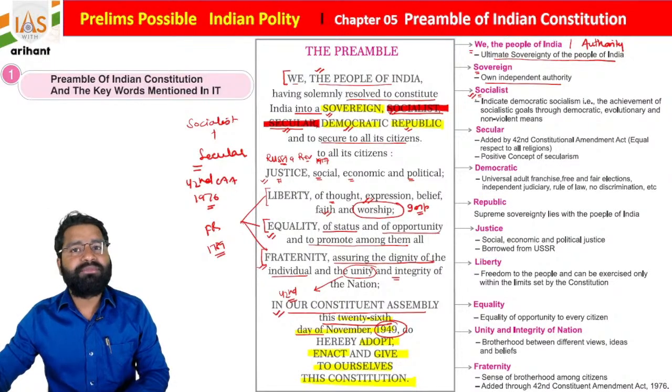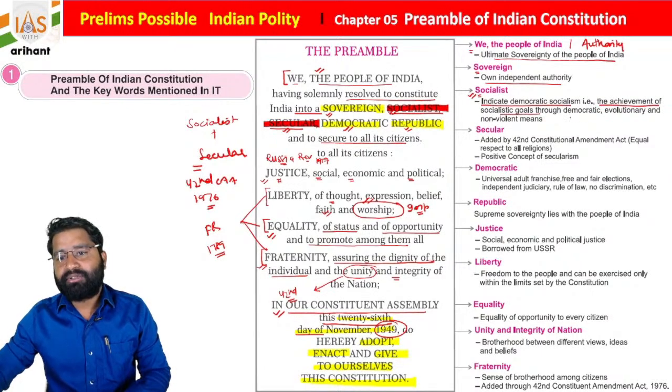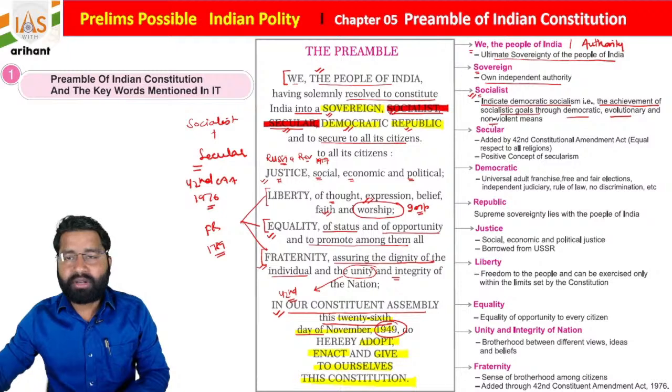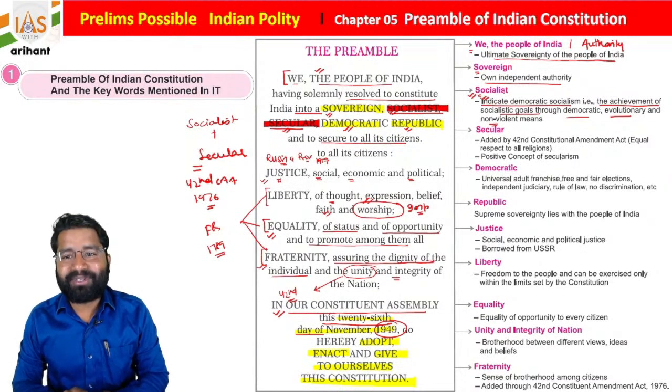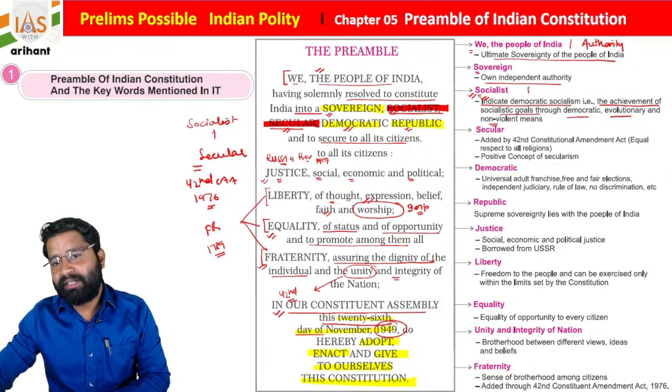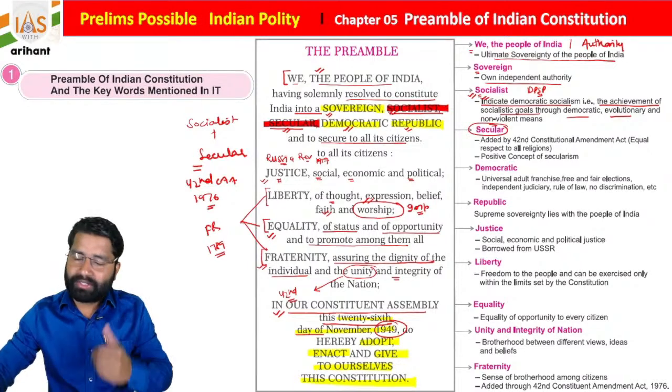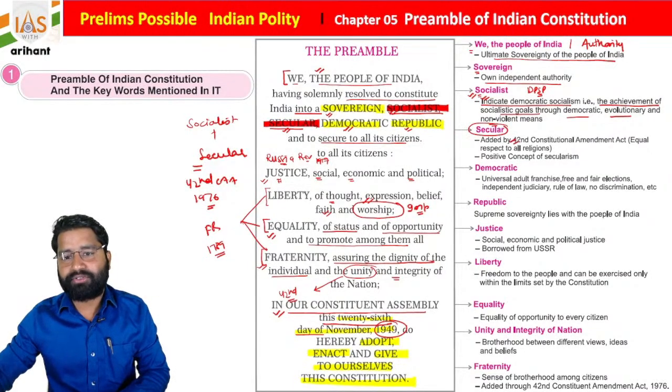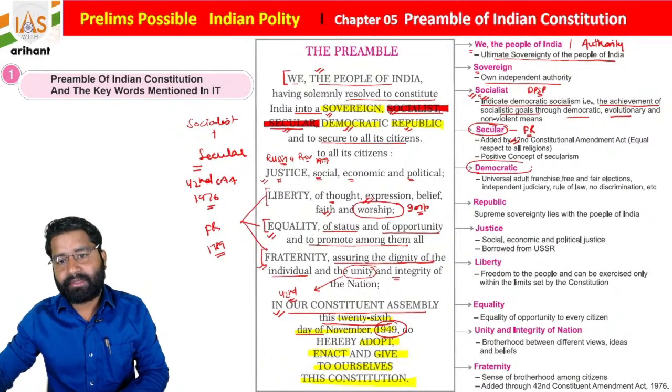Then you get the term socialist, indicating democratic socialism, that is the achievement of socialist goals through democratic, evolutionary and non-violent means, students. So our Constitution also mentions socialist policies that are included under the directive principles of state policy. We are secular, students. It was also added later by the 42nd Constitutional Amendment Act. It is also included under the fundamental rights of the Indian Constitution, students.